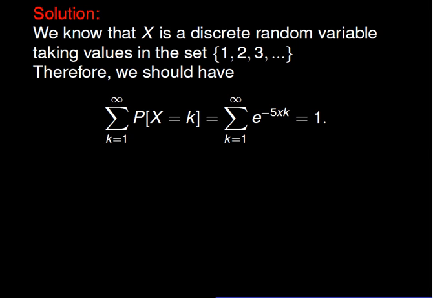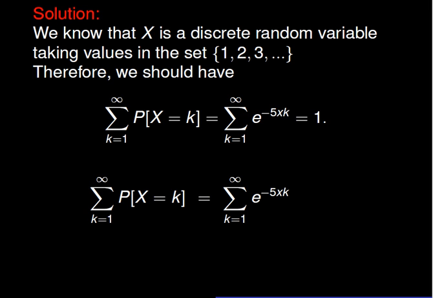We know that the sum of all probabilities should add up to 1. Consequently, the sum for k going from 1 to infinity of exponential of minus 5xk should be equal to 1. The summation of the probability of X equals k, for k going from 1 to infinity, should be equal to the summation of exponential of minus 5xk for k going from 1 to infinity.